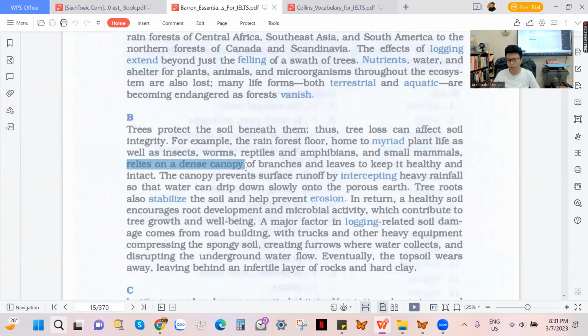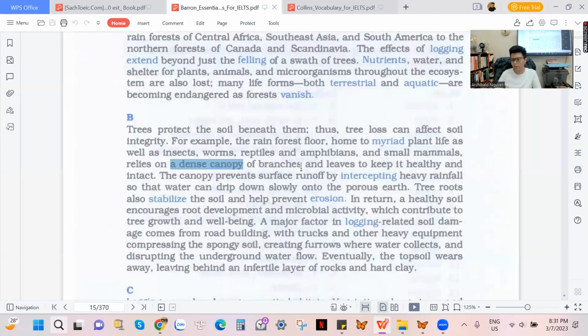Relies on a dense canopy. Dense, mấy bạn nhớ cái mật độ dân số đó, thì cái từ dense này nó có nghĩa là cái mật độ nó phủ, ok. It means lots of things live, okay. For example, Ho Chi Minh City, okay, lots of people live in Ho Chi Minh City, so we can say that Ho Chi Minh City has dense population. We have the word dense, like many people, many things, okay, will come here to make this city as a shelter for them. So right here, dense canopy means something like this.